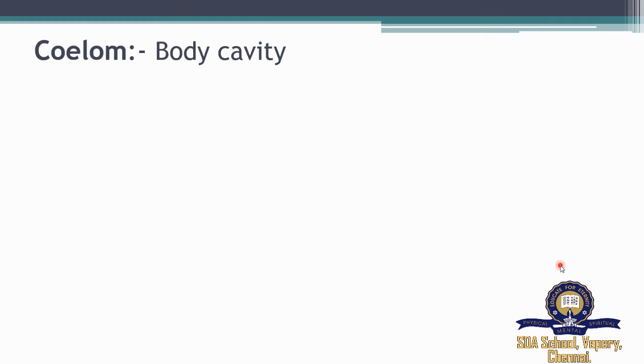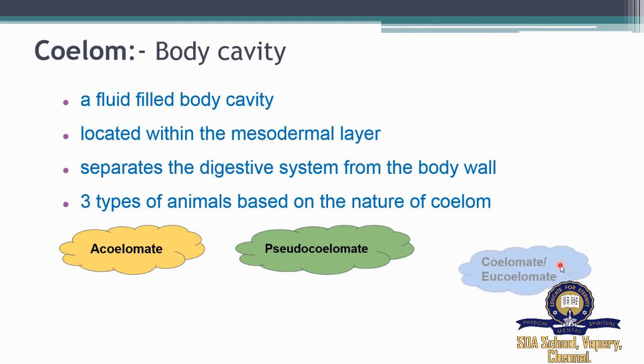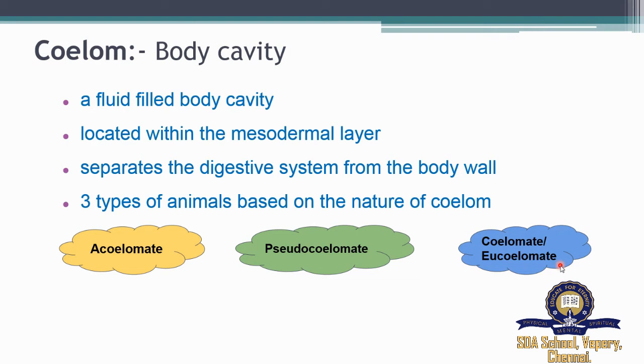Next, we are going to see about coelom. Coelom is nothing but a fluid-filled body cavity. It separates the digestive tract from the body wall. A true body cavity or coelom is one that is located within the mesodermal layer. Based on the nature of coelom, animals are divided into three groups. First one is acoelomate. Second one is pseudocoelomate. Third one is coelomate or eucoelomate.